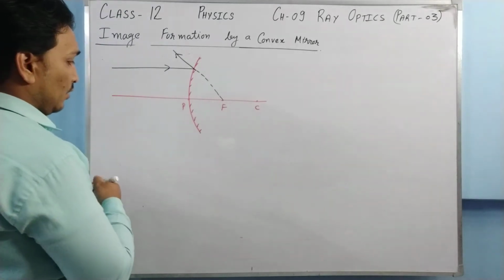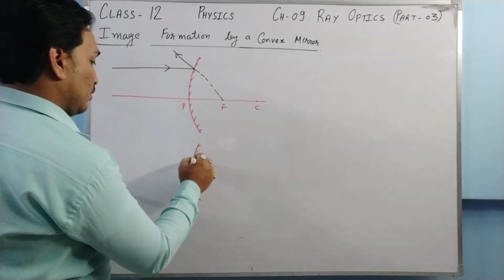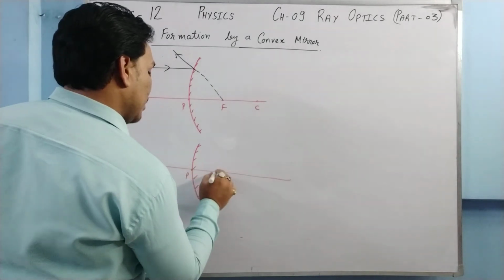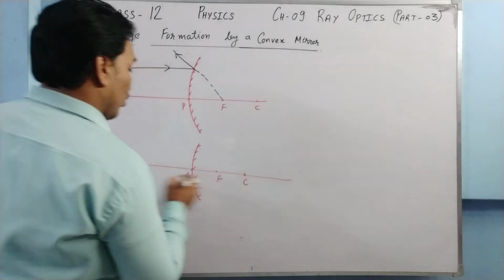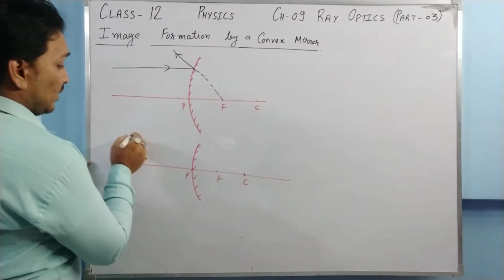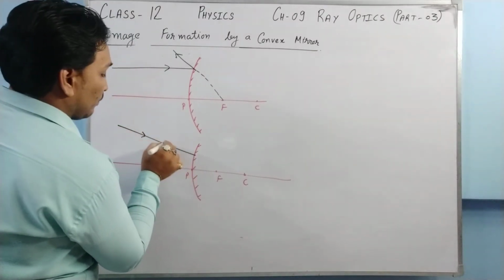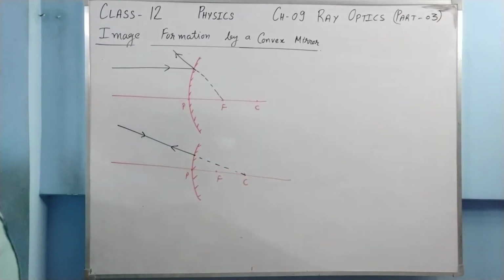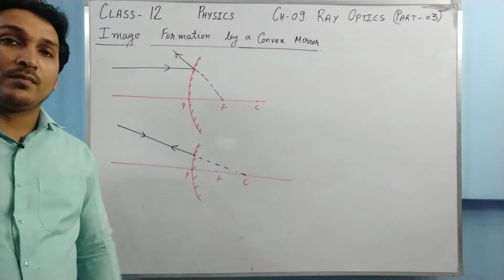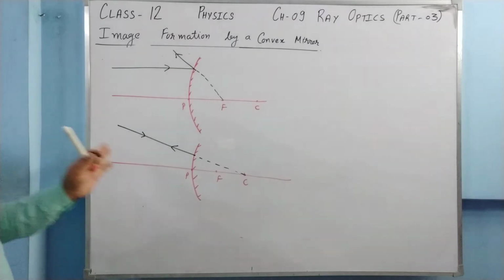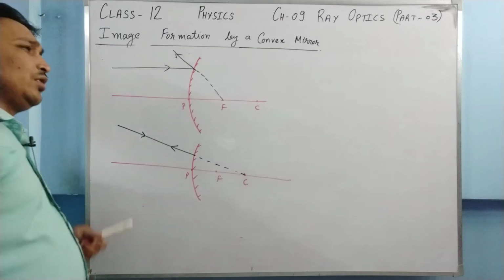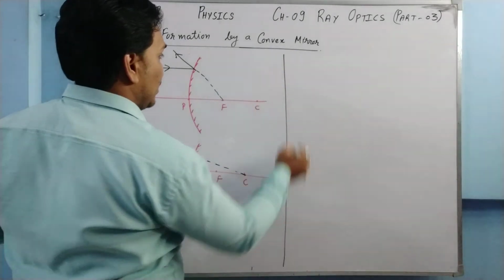The second ray is, if a ray of light is going in such a manner that on extending it, it passes through the center of curvature, then it will retrace its path, because its incidence on the mirror is perpendicular to the mirror surface. We use only these two rays to make our ray diagram. Only two cases are there.